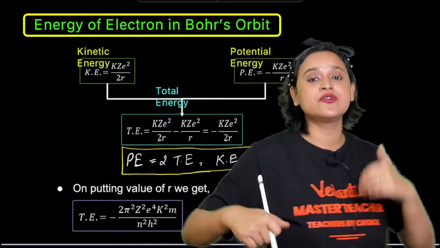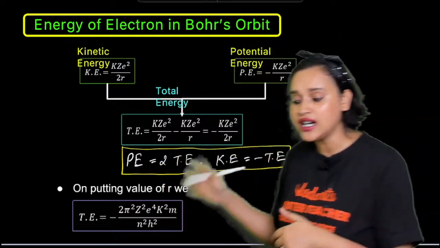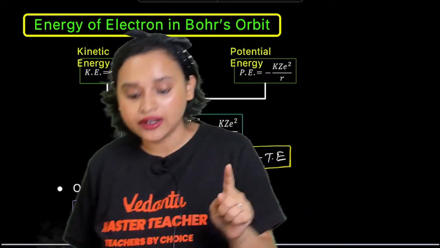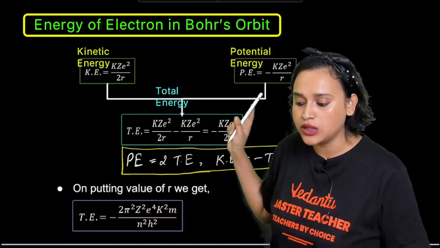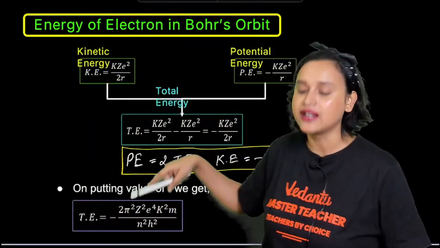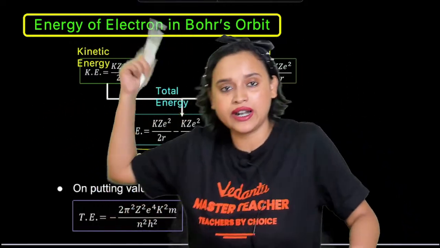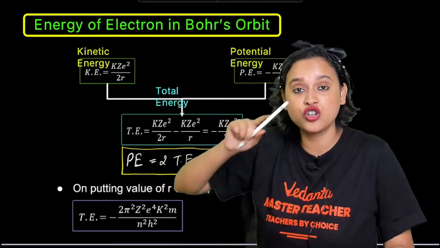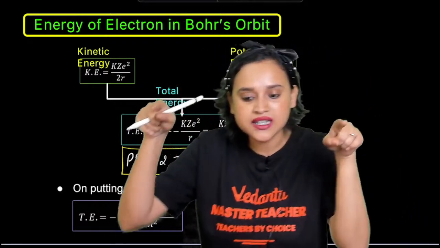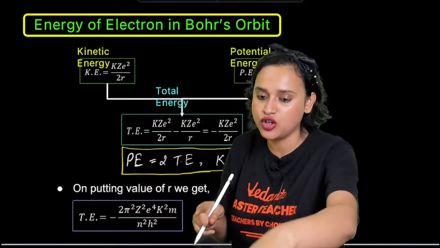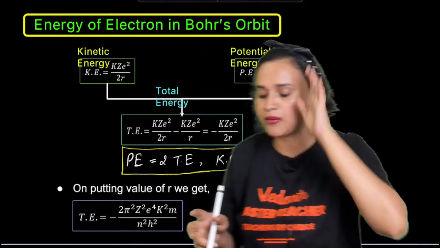Similarly, once again, if we put up the values for energy, then we will find the kinetic energy formula, which is kZe square divided by R, and we will get the potential energy formula, which is minus kZe square divided by R, not 2R, R. So that means if you add both of them, very good atomic number, well done.